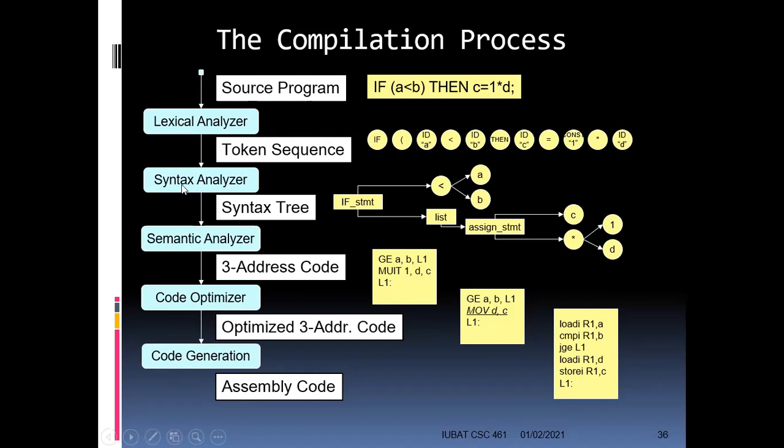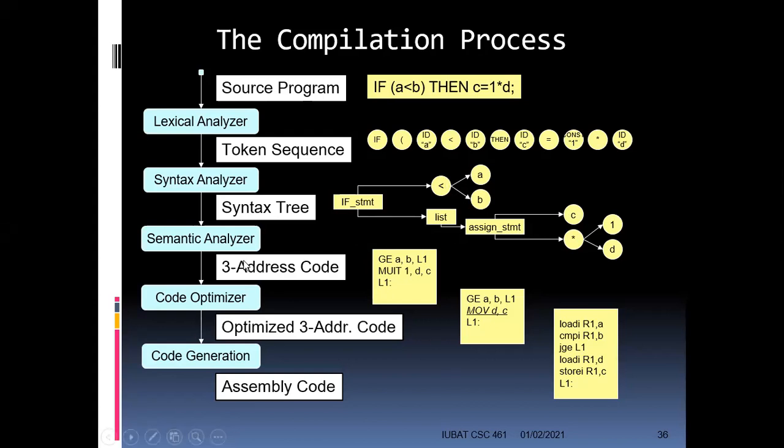Then there's another program called the syntax analyzer, that finds out the relationship between the tokens, so it makes sense of how to approach the program. For example, in this one, it generates a syntax tree. The tree starts with an if statement. In the if statement, we have to check for two things: first, the assignment of this operation, that is C equals 1 into D, and we have to do the comparison. So it divides the whole program into a small tree.